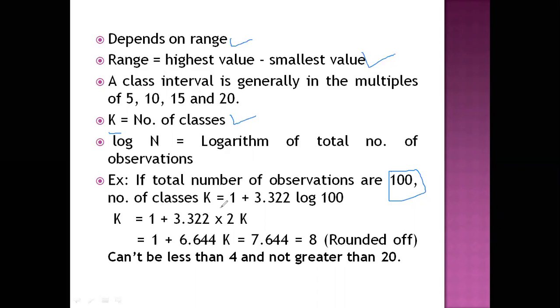With the help of this formula we can divide. See, k is equal to 1 plus 3.322 log 100, which means 1 plus 3.322 into log 100. Log 100's value is 2.